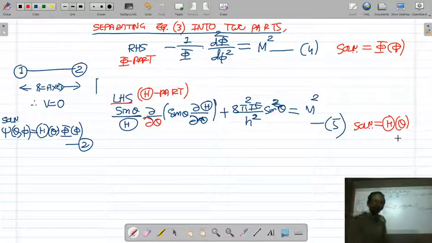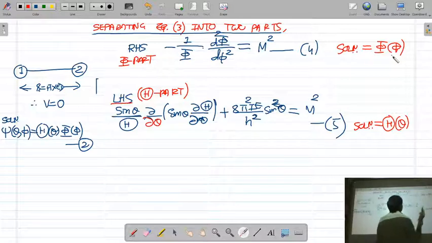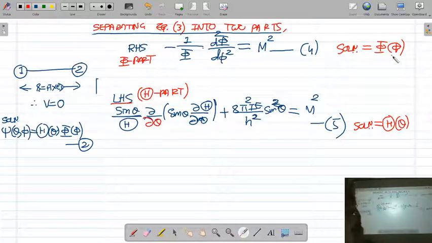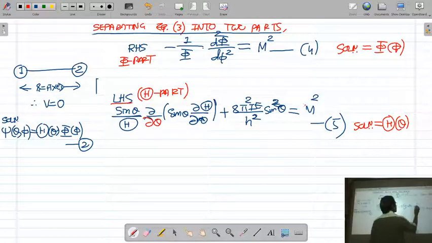So the Schrodinger equation we have separated into two parts. One part is the phi part and its solution is phi, which we are going to obtain just now. The second part is the theta part of the equation, and its solution is theta, that we will obtain later.